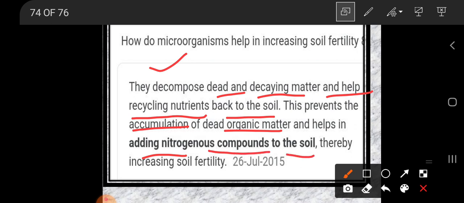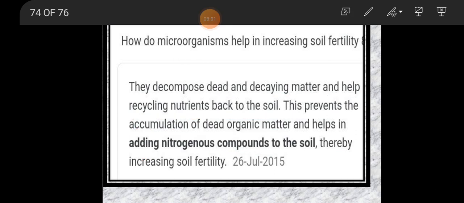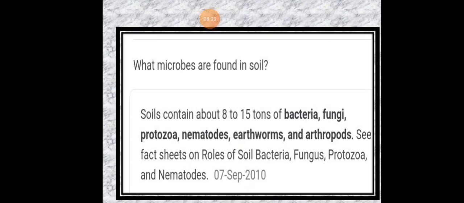This prevents the accumulation of dead organic matter and helps in adding nitrogenous compounds to the soil. For better growth of the plant or the crop, they need nitrogen, phosphorus and potassium. They have the ability to take nitrogen from the atmosphere and convert it into soluble form, which is required for the better growth of the yield. Thereby we can observe increasing soil fertility.